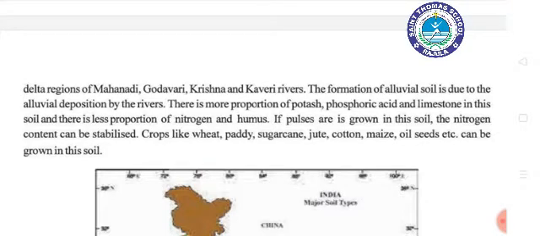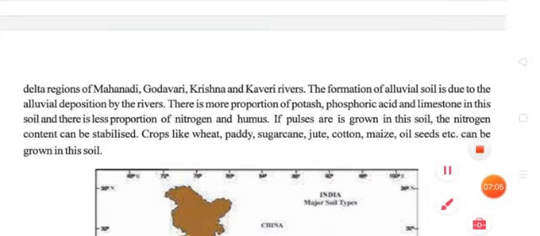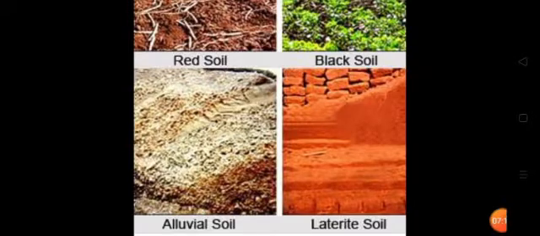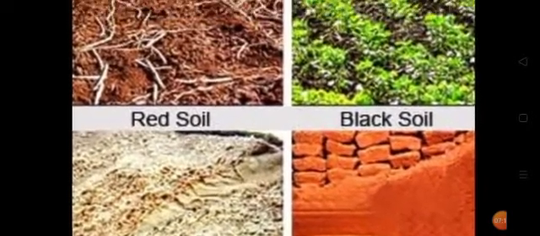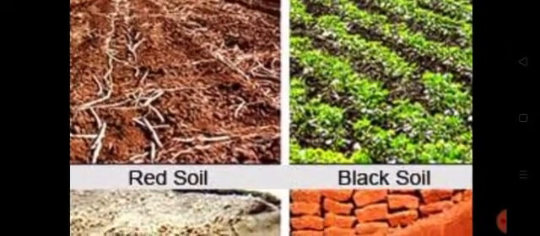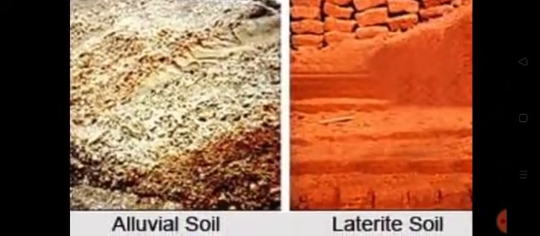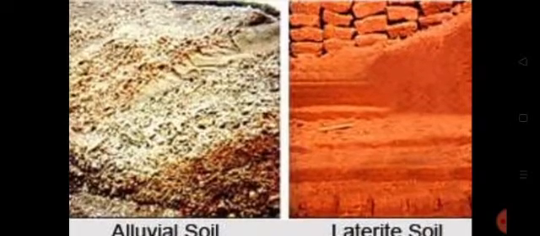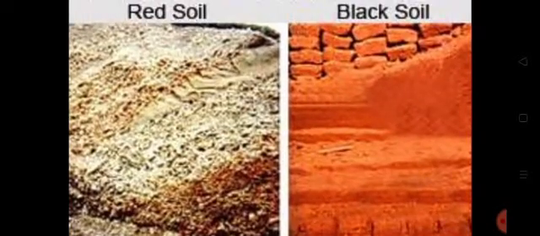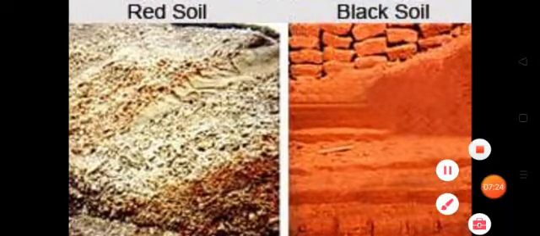Now we can see some kinds of soils. The different types of soils we can see here. So these are some of the types of soil. See here, red soil is there, black soil is there, alluvial soil is there, then laterite soil. We can see some of the pictures here. These are the different types of soil.